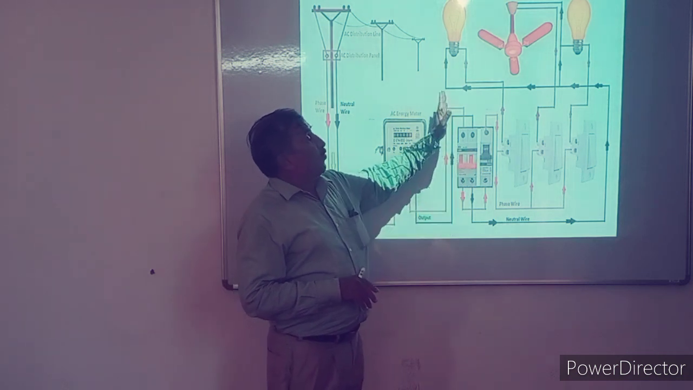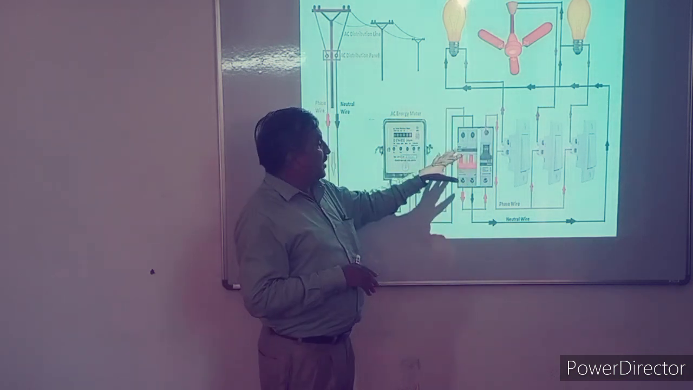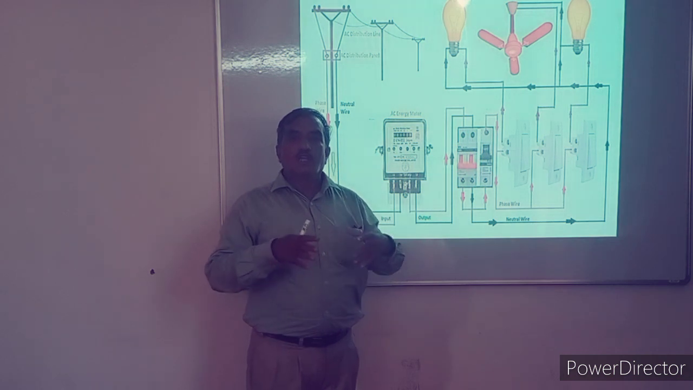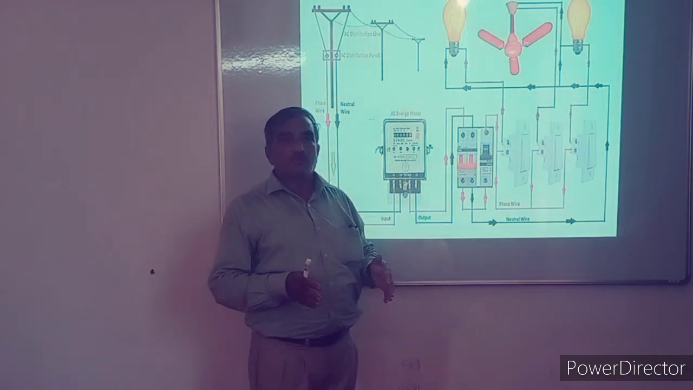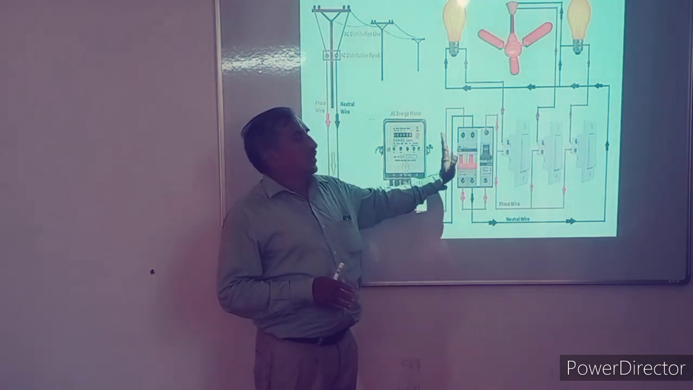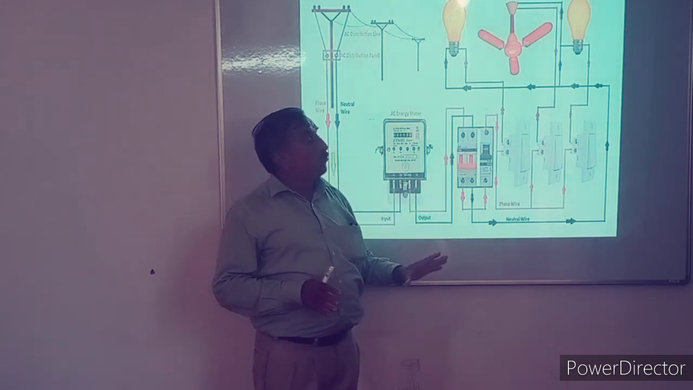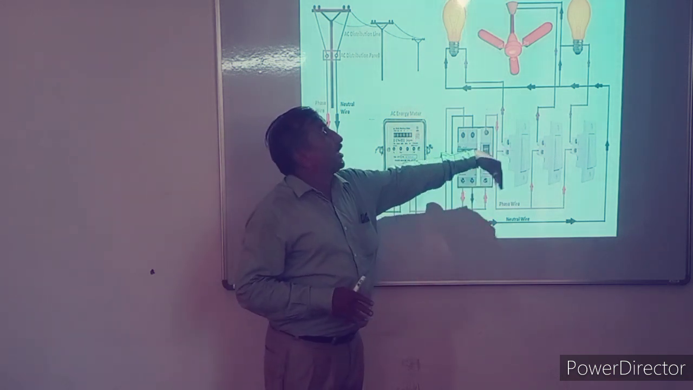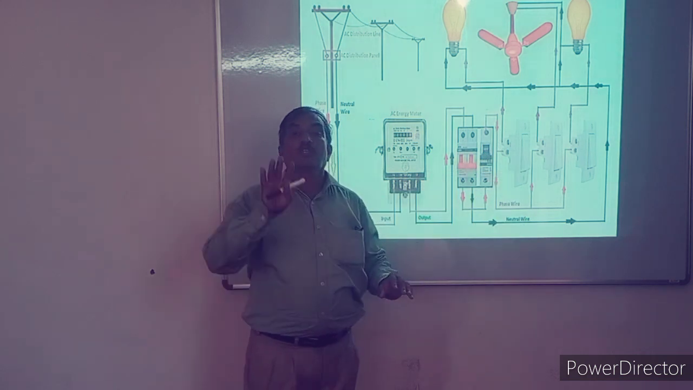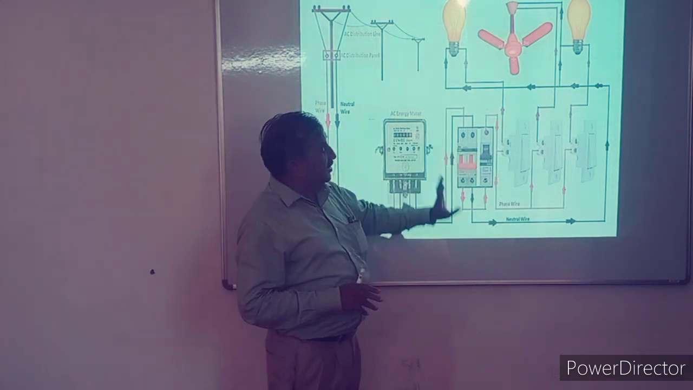What happens when an overload occurs? The MCB automatically switches off and breaks the circuit. When we remove the fault, when we correct the internal circuit, then we set the MCB again. So this is the protection circuit.